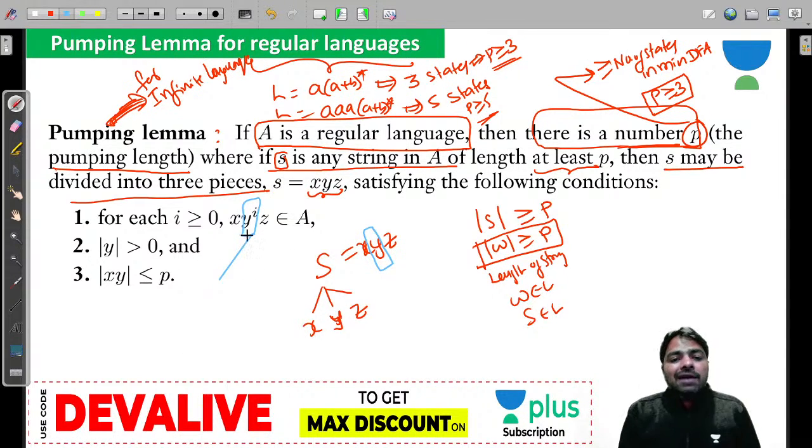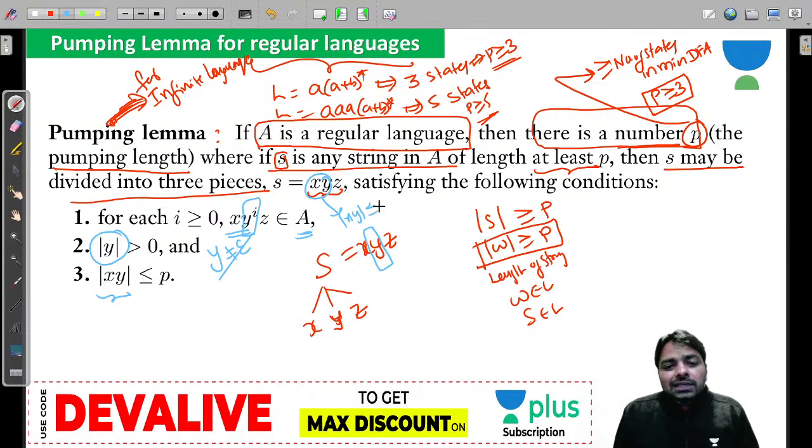And in case every pump belongs to the language, then we say that given L is regular, otherwise we need to understand the problem. So here the conditions are there. The length of the middle portion should be greater than 0, means Y should not be epsilon, and the length of XY, that first two parts, must be less than or equal to P, so that the pumping can be guaranteed. Everybody, so let's look at what is the meaning of this.